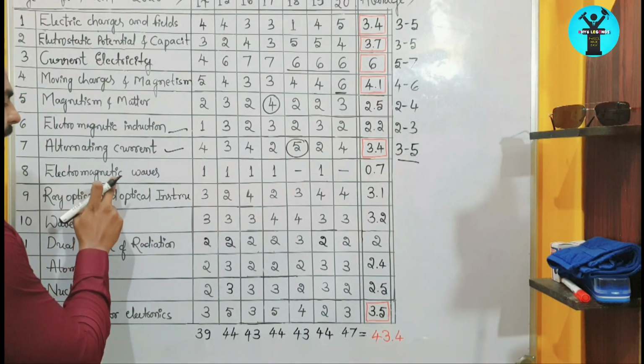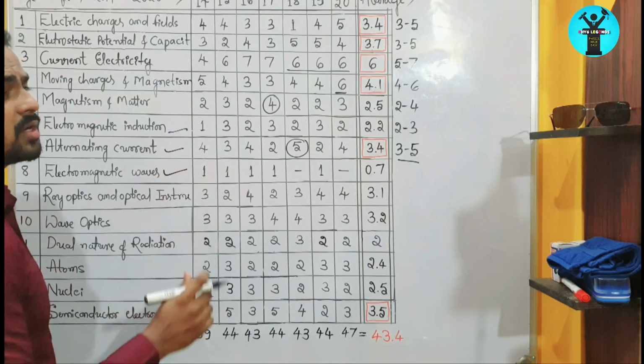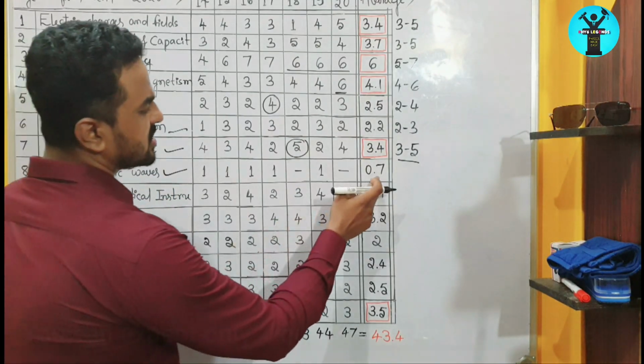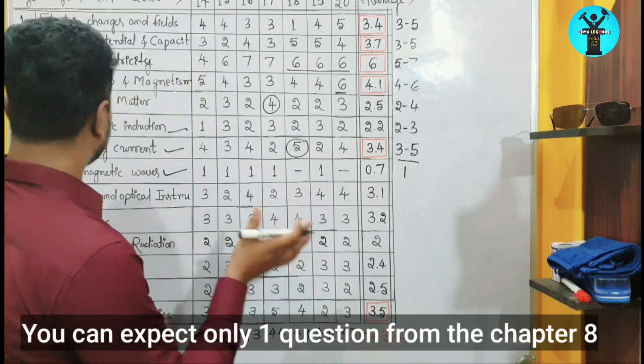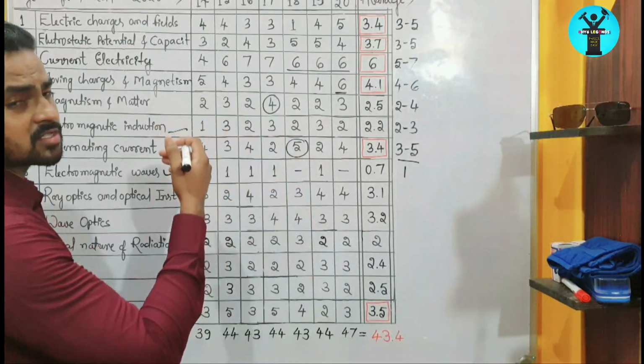So in the electromagnetic waves chapter, you have to work only on the uses of electromagnetic waves, and that's all, right? So the average is 0.7. So usually you can expect only a 1 mark question from this chapter. So that's why you can skip this chapter and give more importance to the chapters which have more weightage.